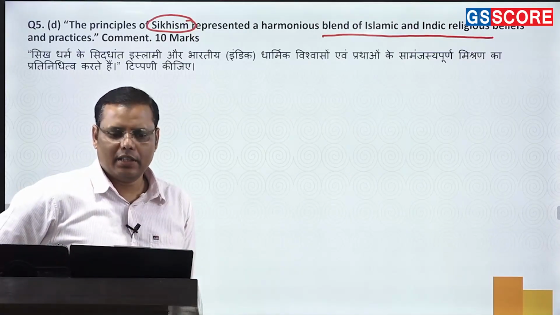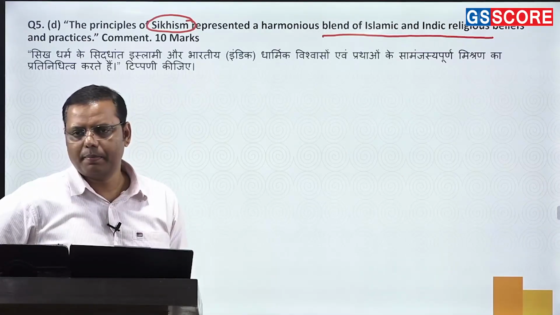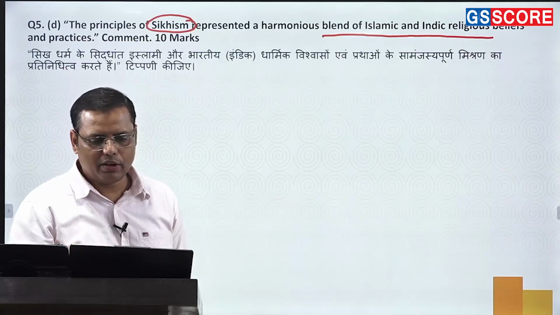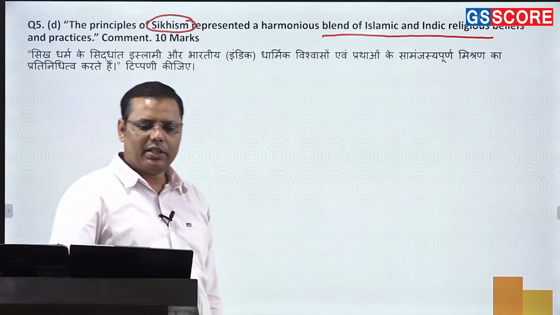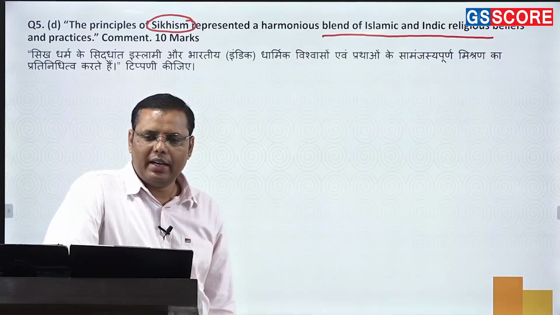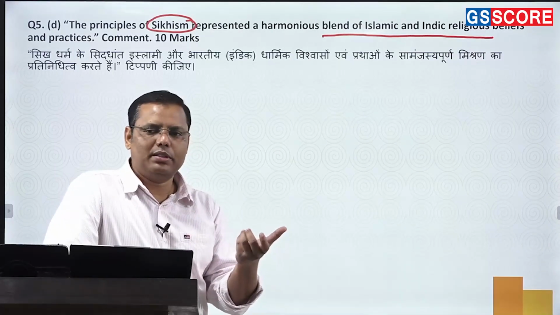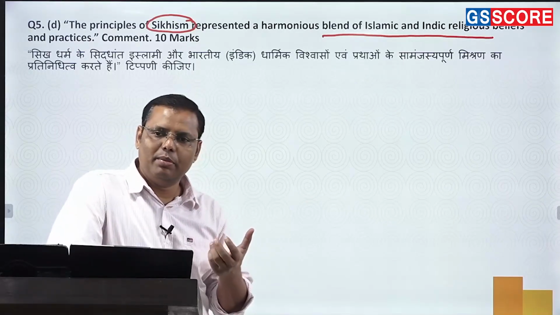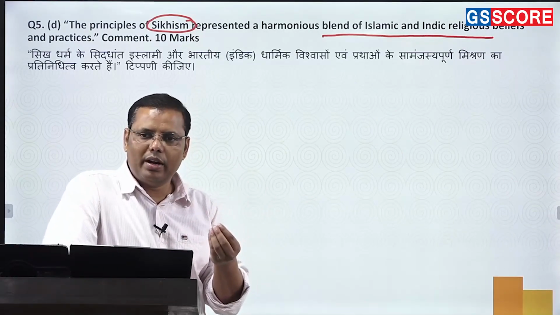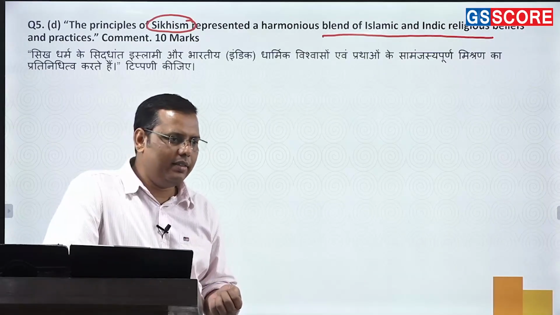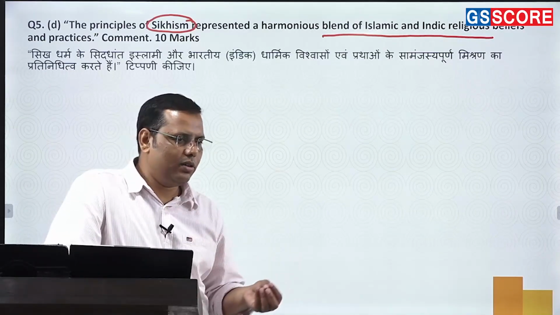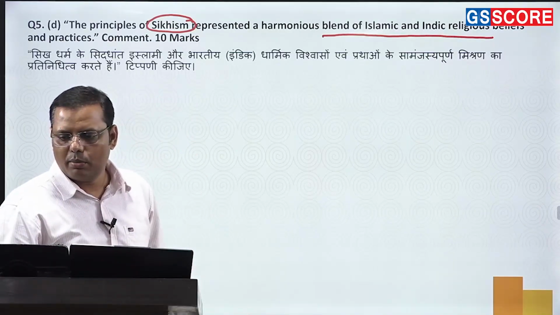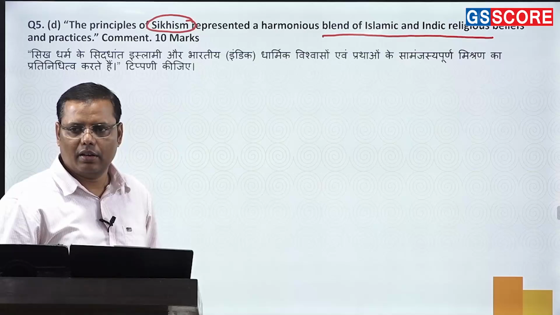Next is the rejection of ritualism and orthodoxy. It was being done by everybody, specifically the Bhakti movement and the Sufi movement, they had all been opposing it. The spiritual synthesis is another thing. You can find that they had been taking ideas from all the possible sects and cults. On one hand, they were taking ideas from Sheikh Farid, and Malik Muhammad Jaisi's poetry is also included in the Guru Granth Sahib. On the other hand, several Bhakti saints also contributed, such as Ravidas and Namdev. So it is nothing but a sort of integration of various ideas.